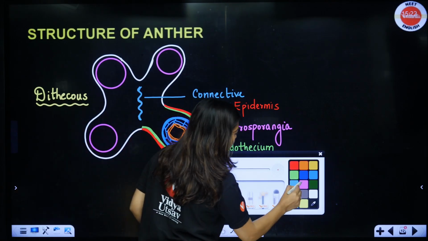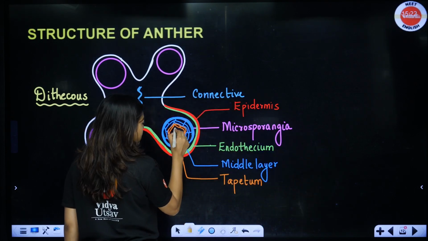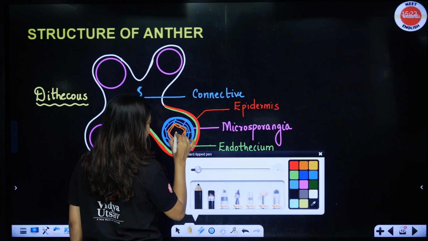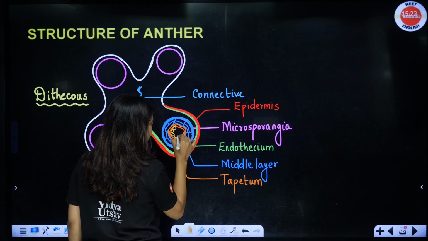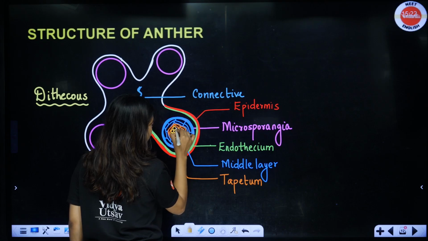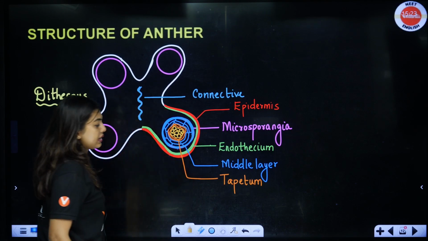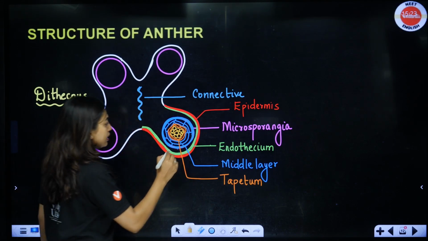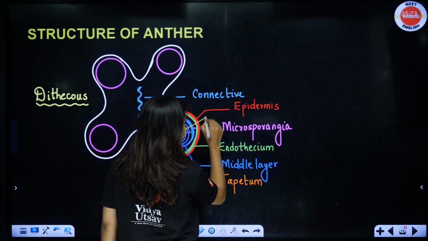Now, remember, in between I told you there are some special cells, and these cells are called your sporogenous tissues. They have the potential to become the microspore mother cell. Like this. Clear? Now, where do I draw it, students?